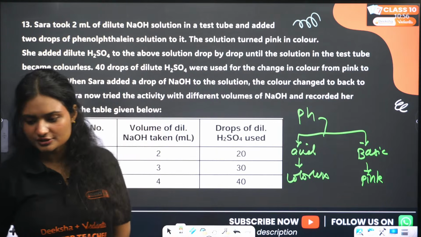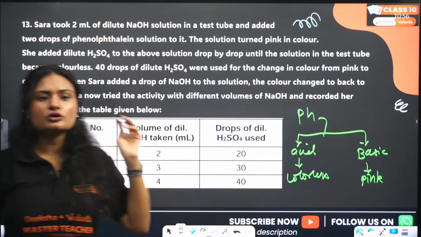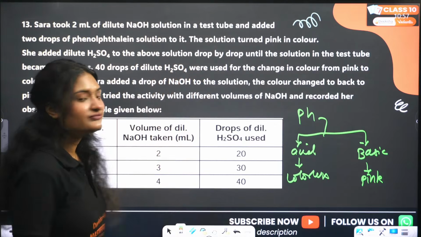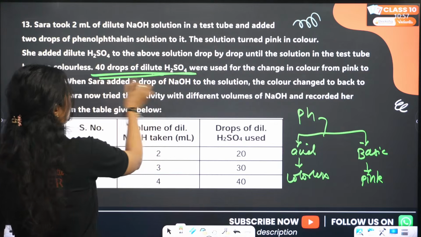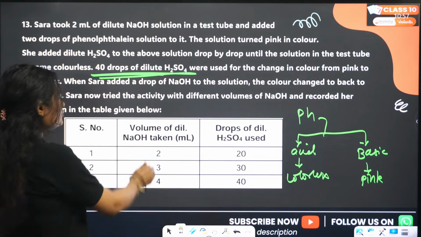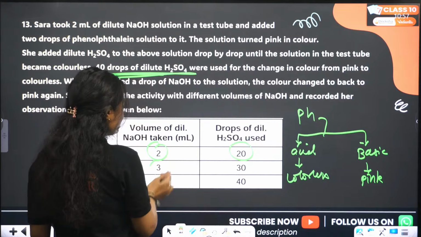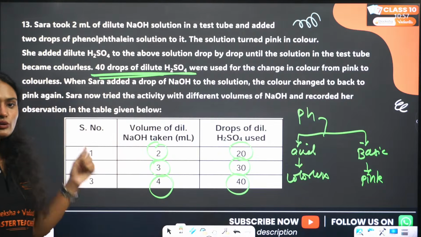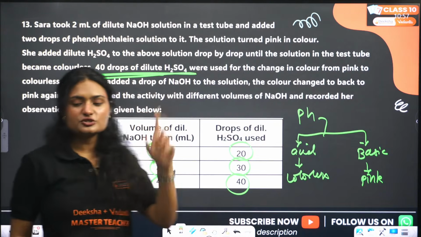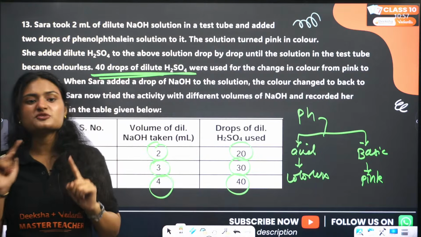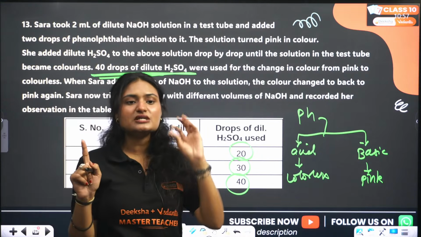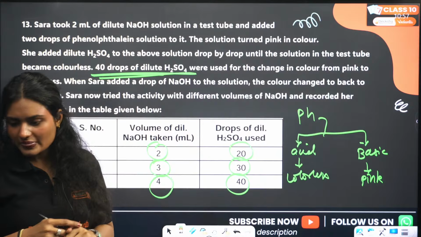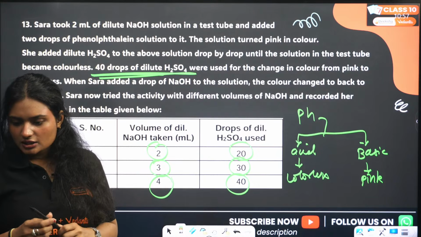Let's focus on the question. Some things you should already observe when you are reading the question. You should have some data clear in your head, right? It is also written that 40 drops of dilute sulfuric acid were required. So if you had 2 ml, 20 drops were required. 3 ml, 30 drops. 4 ml, 40 drops. So for every 1 ml, we need 10 drops. The drops of sulfuric acid required are 10 times the volume of sodium hydroxide given. Clear? Yes, base pink. Okay.